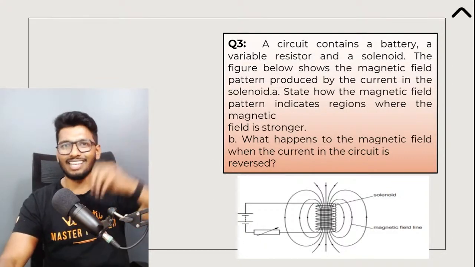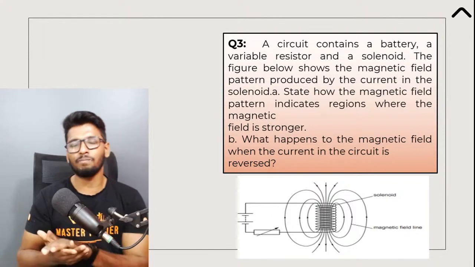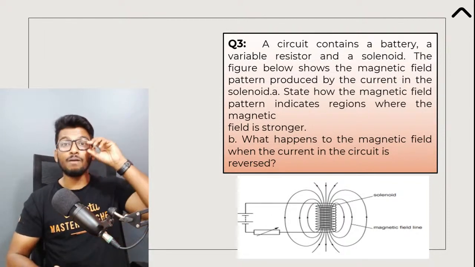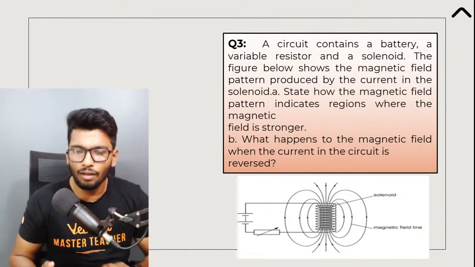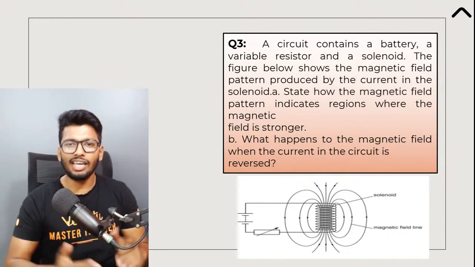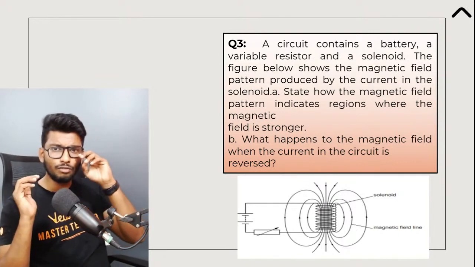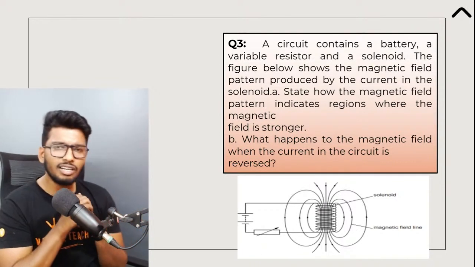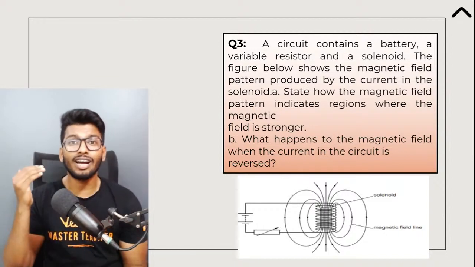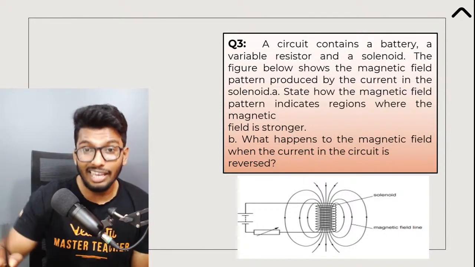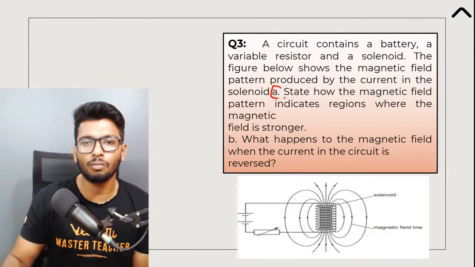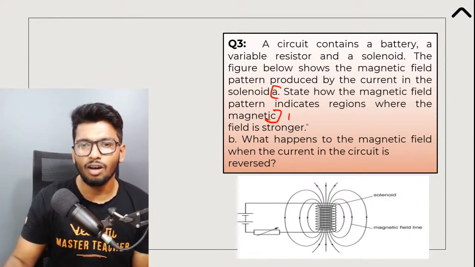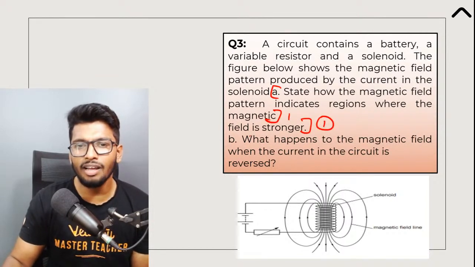All right, so that's the answer for that question, guys. Fantastic job. All of you answered really well. Moving on to the third question now. Here's another one. Super easy. Again, it looks very big, but if you look carefully, you can see that this question also is divided into two parts, which means that each part carries 1 mark. So part A would carry 1 mark, and part B would carry another set of marks.